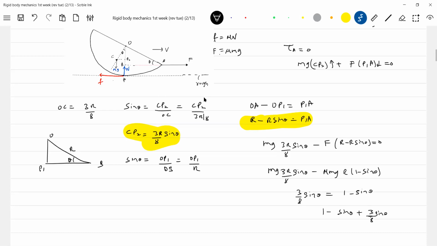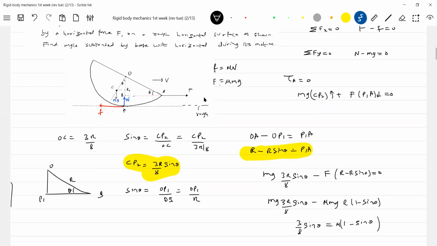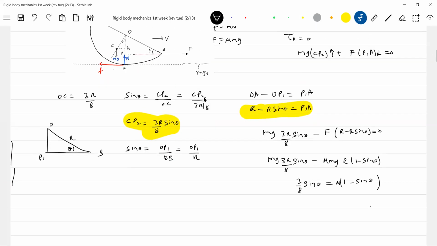Which one? Mu, sir, the coefficient of friction. In terms of mu it will come, no? Mu is not given in the answer, so we have to express mu here. 3 by 8 sin theta plus mu sin theta equal to mu. So sin theta is equal to 8 mu by 3 plus 8 mu.